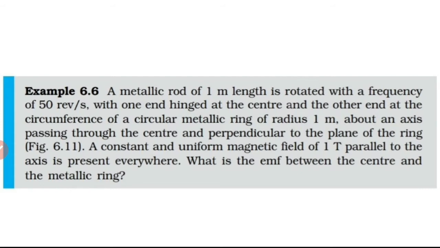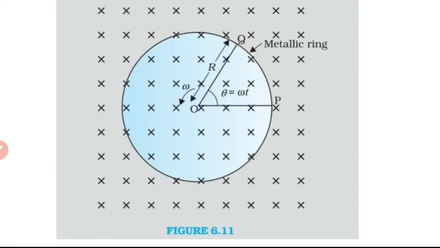So when we read the question, what comes to our mind is this. We have a magnetic field which is into the plane, and in that plane we have a conductor OQ or OP, which is rotated.